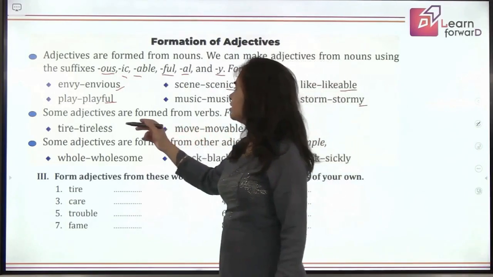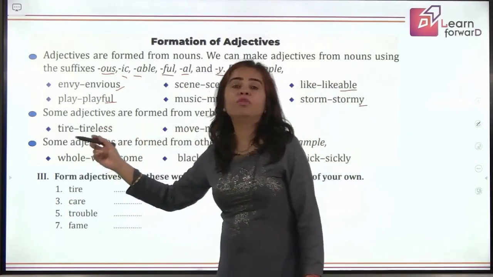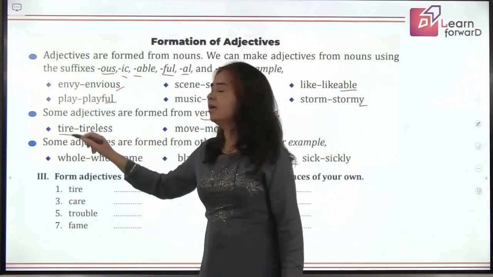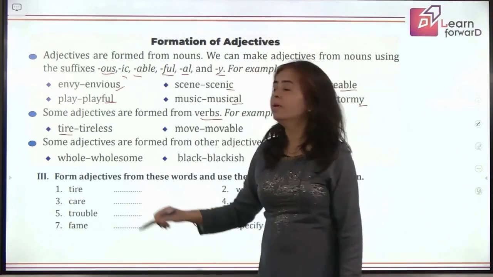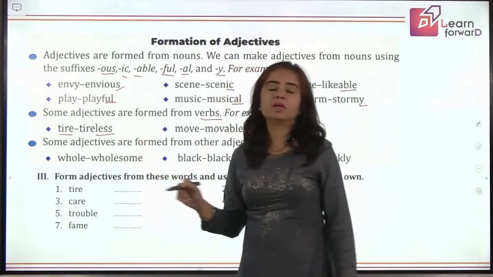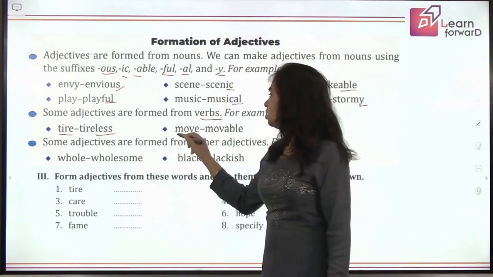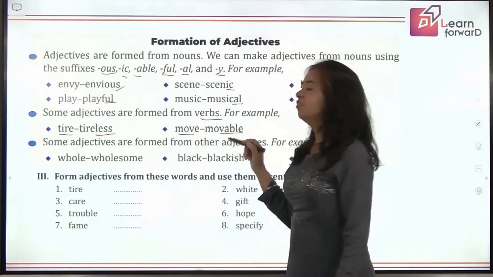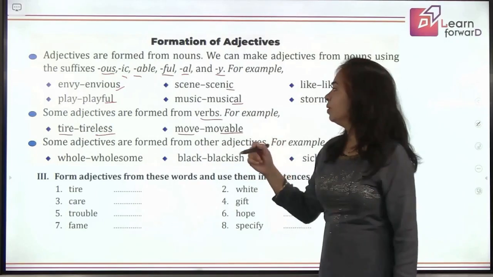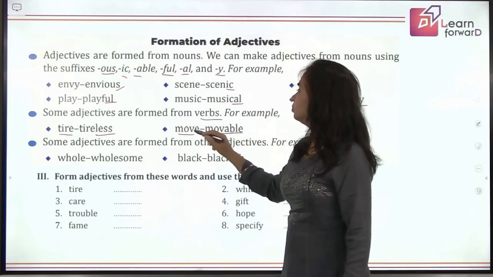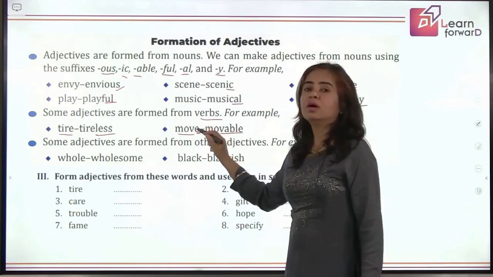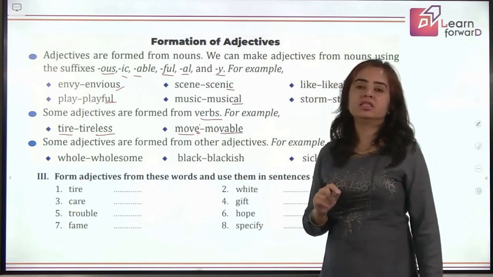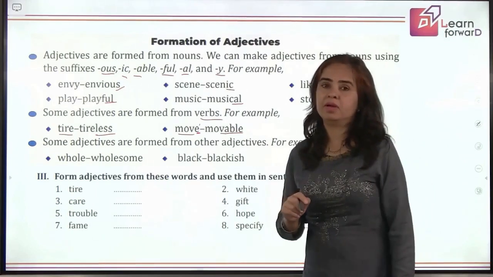Coming to the next, adjectives can also be formed from verbs, and the examples are tire. Tire is a verb, and tireless becomes the adjective. Similarly, move is another verb, so we have the adjective movable. Now what you have to remember here: when you are adding something and the word is E ending, you are removing the E, and there's a slight change. After that, you are adding able, right?